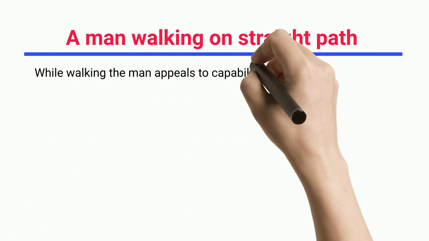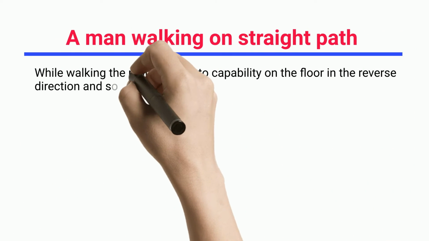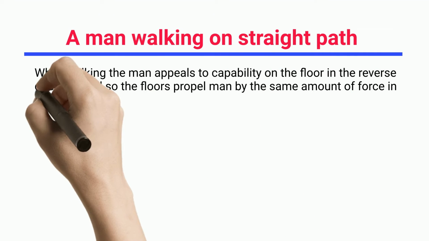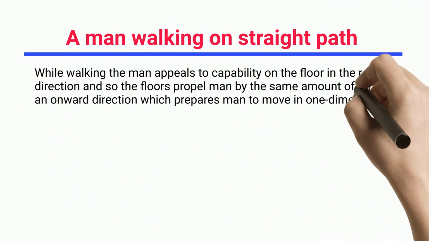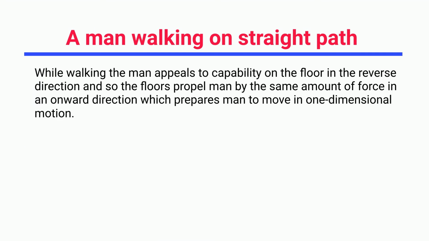A man walking on a straight path. While walking, the man pushes on the floor in the reverse direction, and so the floor propels the man by the same amount of force in the forward direction, which makes the man move in one-dimensional motion.